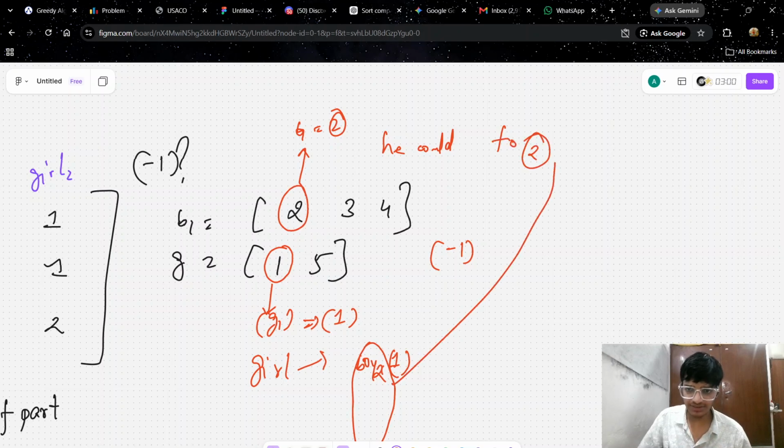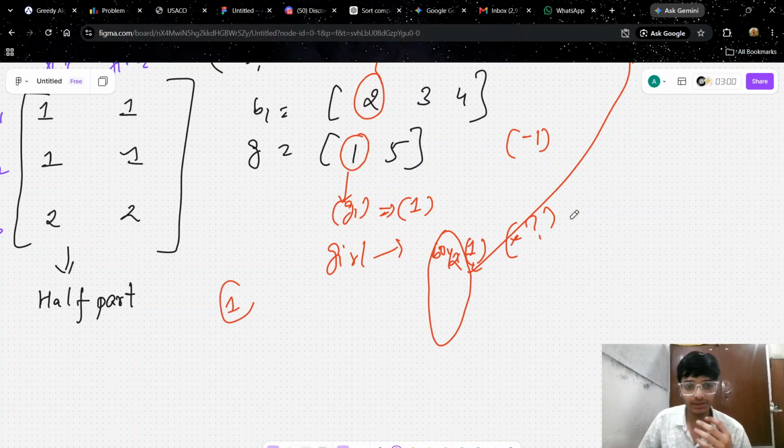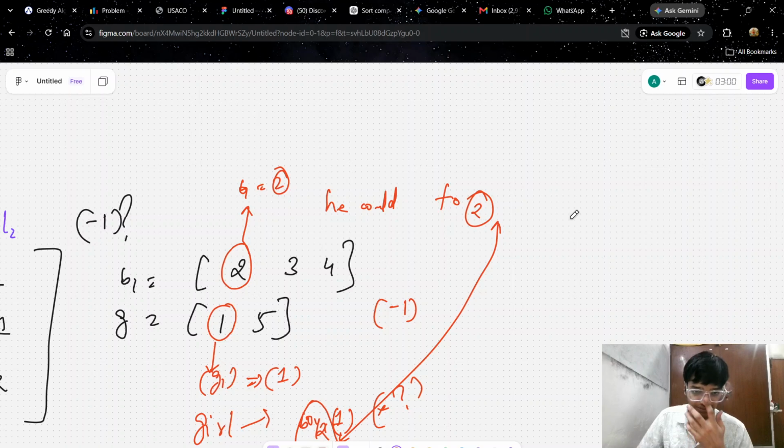Don't you feel that this and this are a contradiction? One is saying I get the maximum of 1 from the boys, and the other is saying the minimum that I can give is 2. So it's totally a contradiction. So minus 1 will exist when the maximum of B, that is 4, is greater than this one.